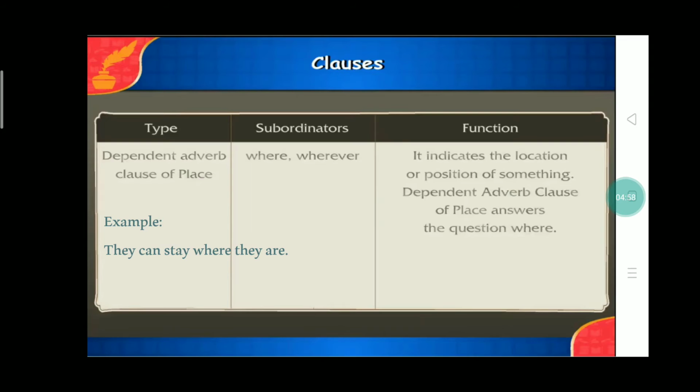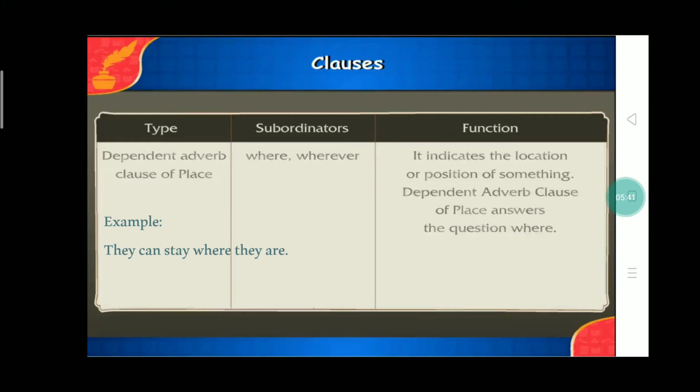Next type is adverb clause of place. These adverb clauses of place are introduced by the subordinating conjunctions where, wherever. For example, they can stay where they are. Here, the adverb clause is where they are and the main clause is they can stay. So, this adverb clause tells us more about the action, that is to stay. Correct? So, it indicates the location or position of something. Adverb clause of place answers the question where.